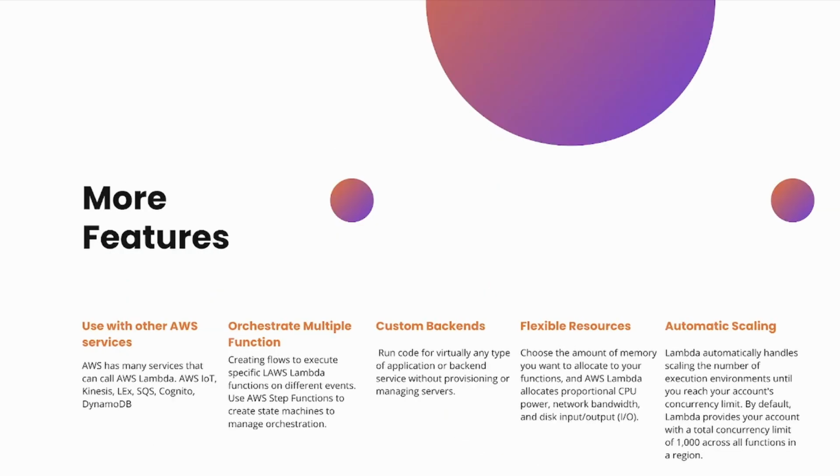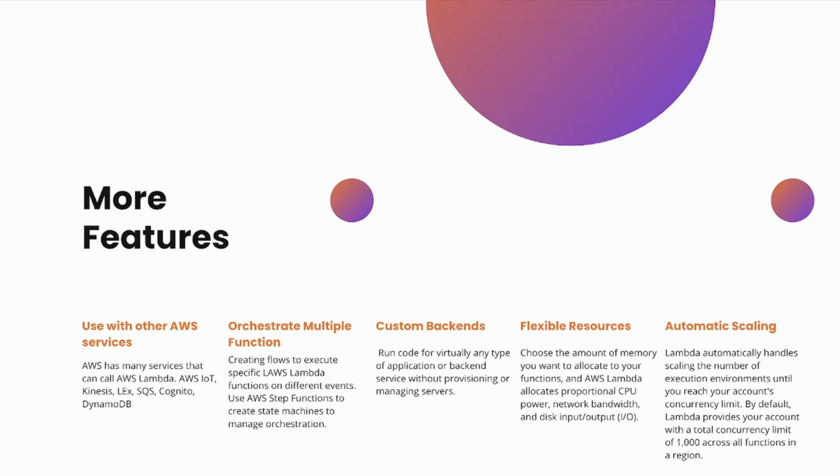And just a little brief overview on some more features that Lambda has to offer. Connecting with other services. So I talked about S3 and SNS already, but Lambda can connect with many other AWS services. It can connect with Kinesis, IoT, Cognito, SQS. So that's another thing that Lambda is great at, connecting with other AWS services, right? You can orchestrate multiple functions, right? So we're not restricted to just running one function at a time. We can orchestrate many functions to work in conjunction, right?